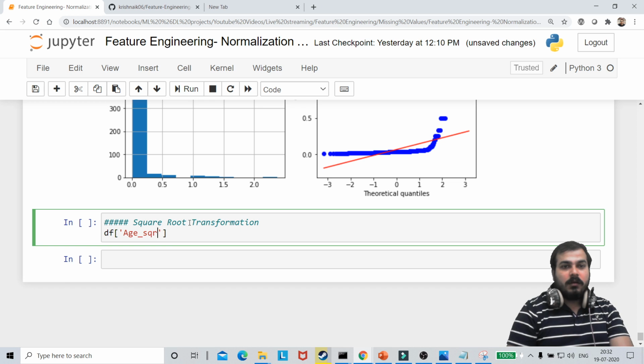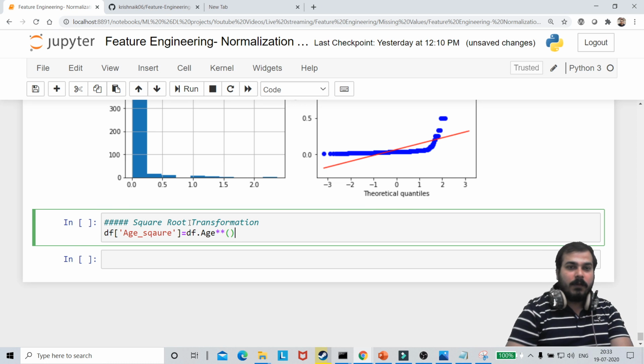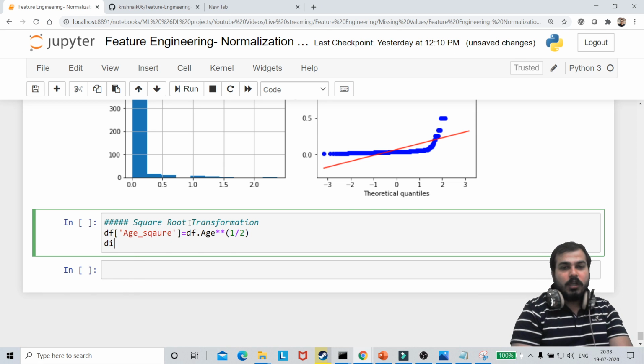Remember, in square root we are just going to find the root of the age value. So I'll write df of age, and if I really want to find the root of this, I can just write it to the power of 1 by 2. Like this we can find the square root of a value.